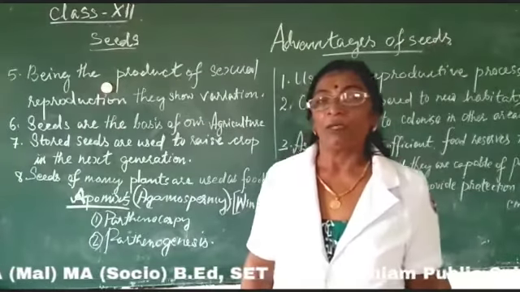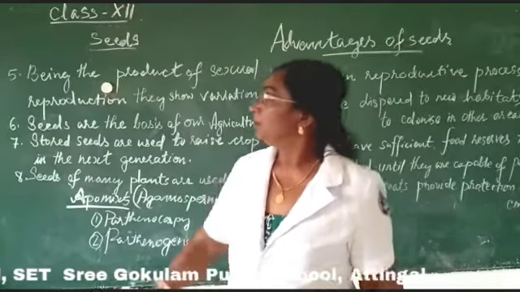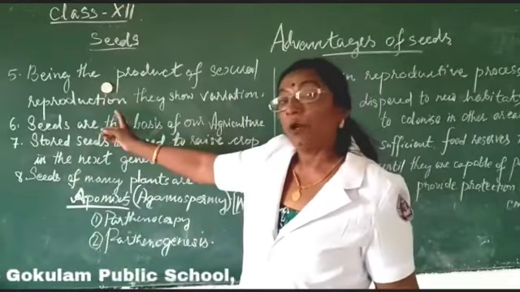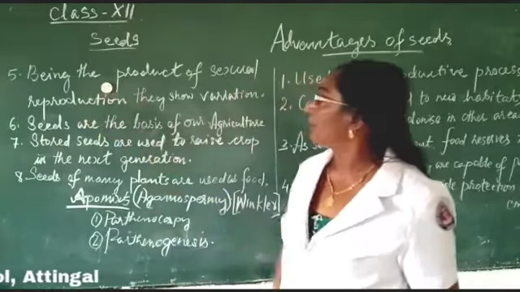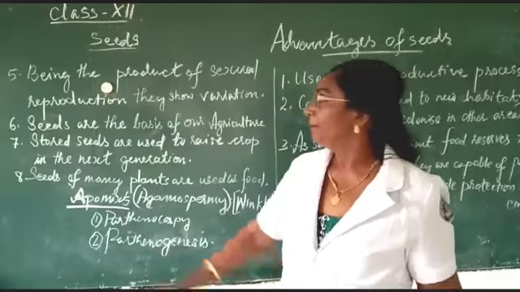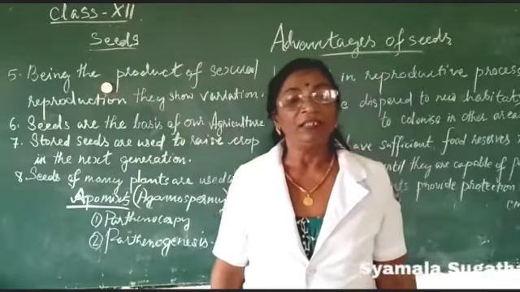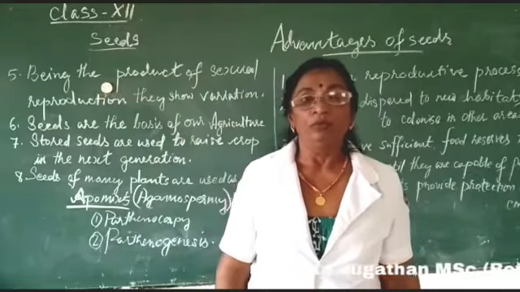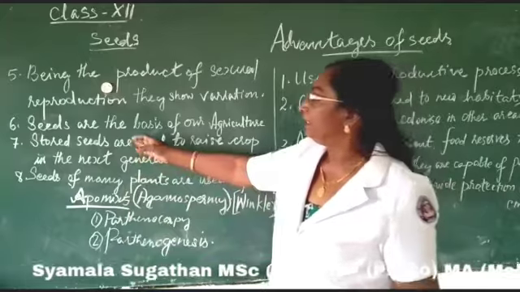The seeds are the products of sexual reproduction, so they show a recombination of characters. And that is why, being the product of sexual reproduction, they show variation, and the variation leads to the evolution of a new species.